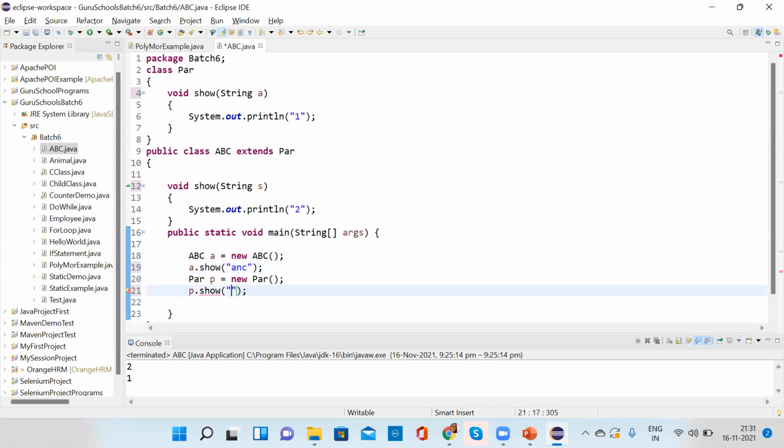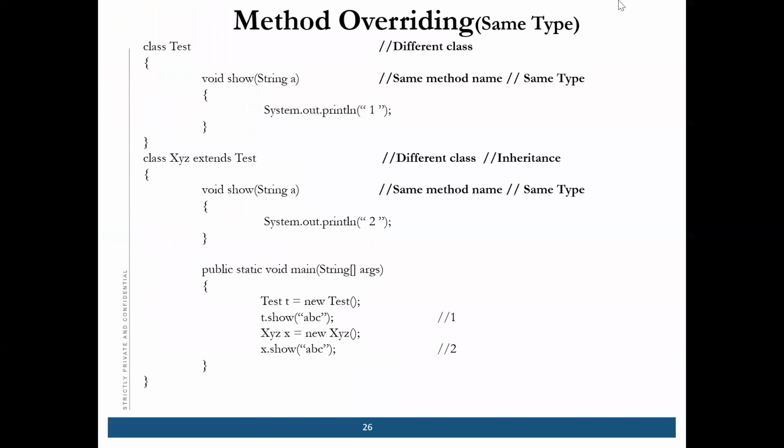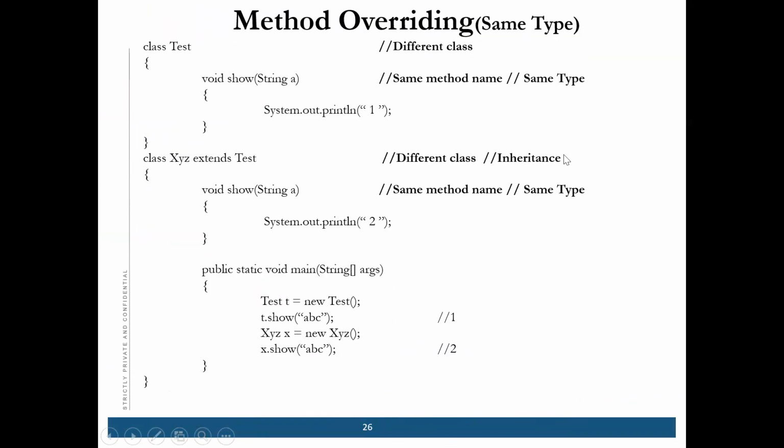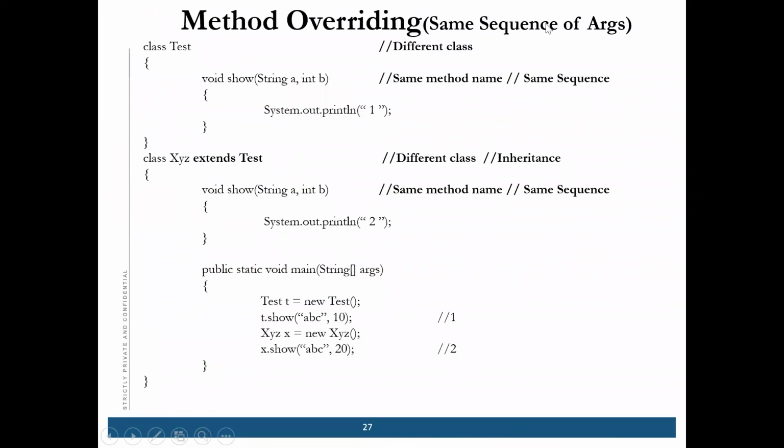So this is also method overriding with the same type. This was with the same argument, this is with the same type, and then the third is that the sequence of arguments is the same, so you can call by the sequence of arguments.